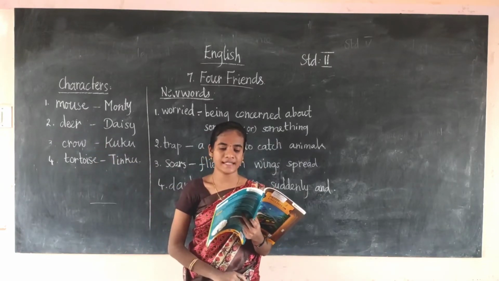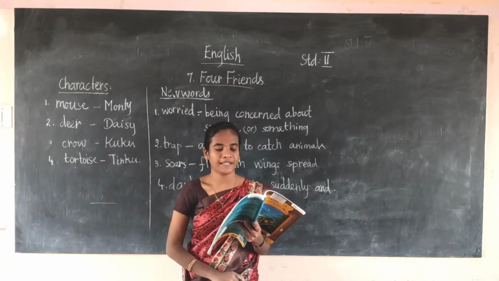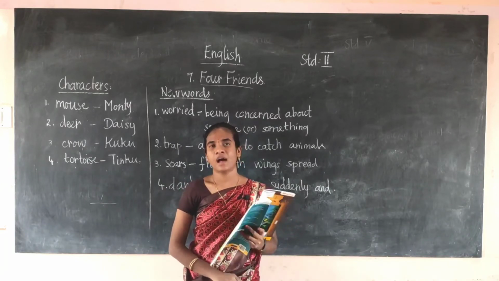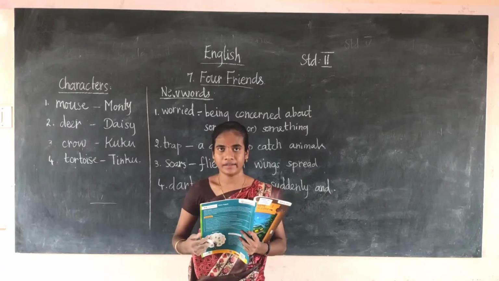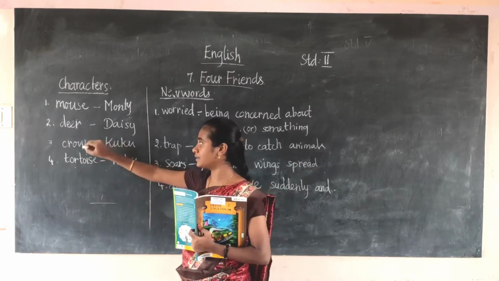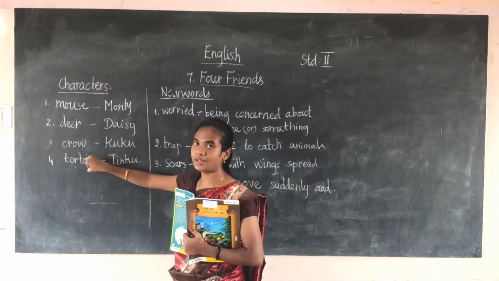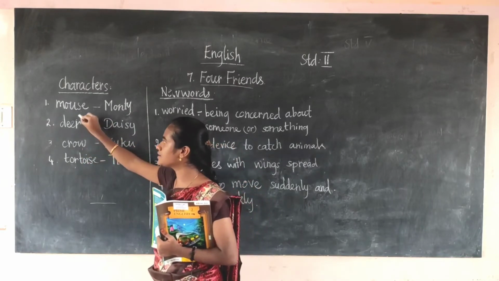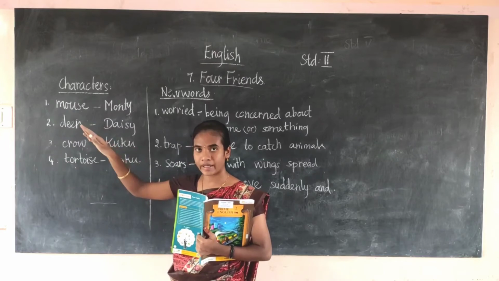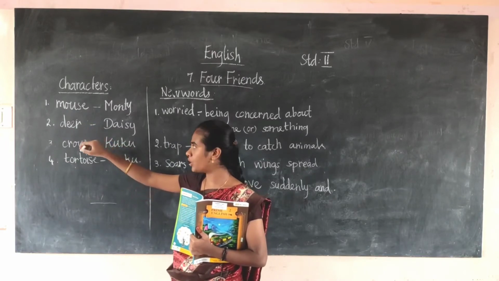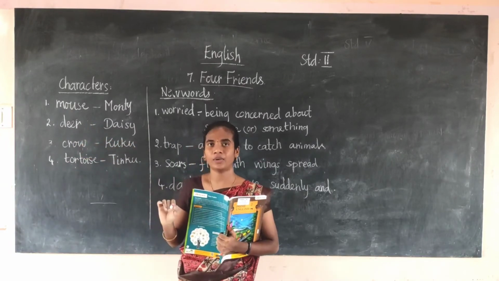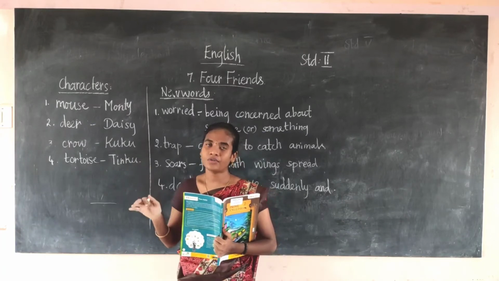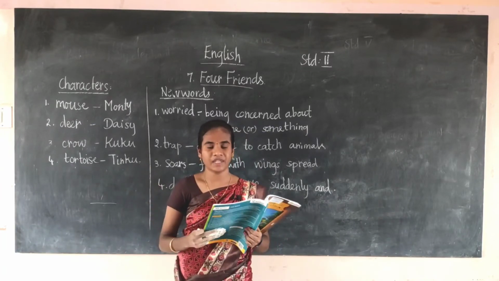The four friends escape and live together happily. Now the four friends have escaped from the hunter. The mouse and the tortoise are hiding behind the bushes. When the hunter nears, the deer quickly ran and the crow flew. Now the four friends have escaped from the hunter.